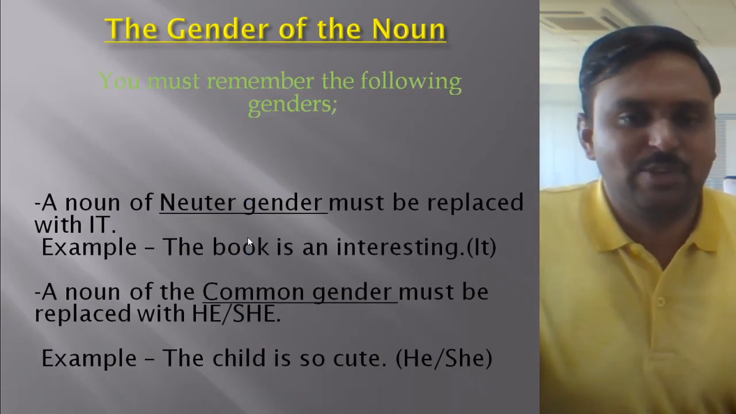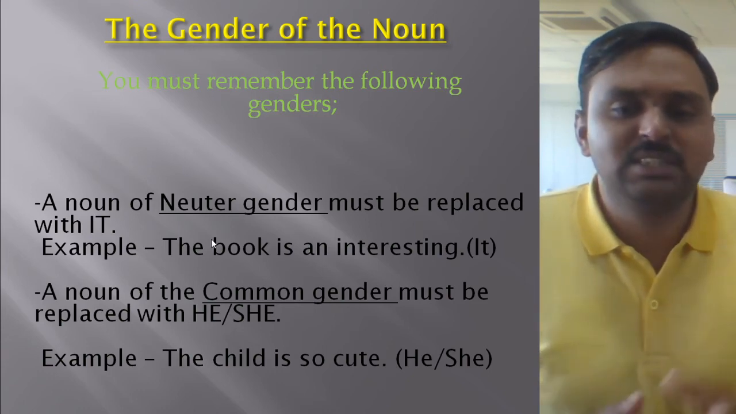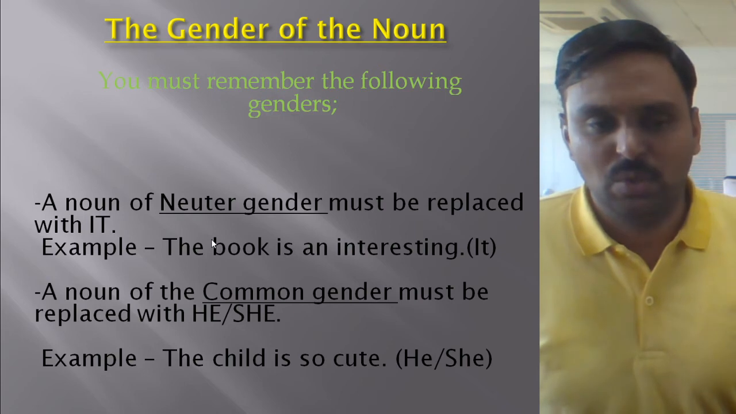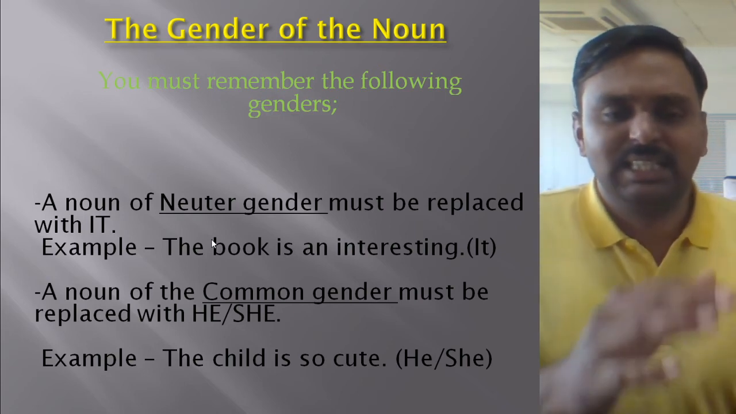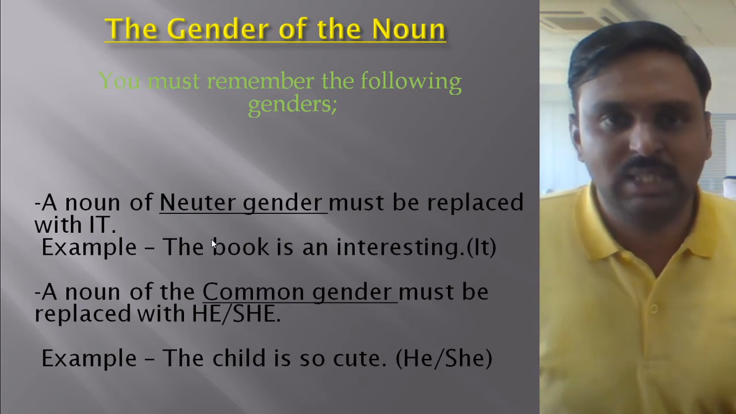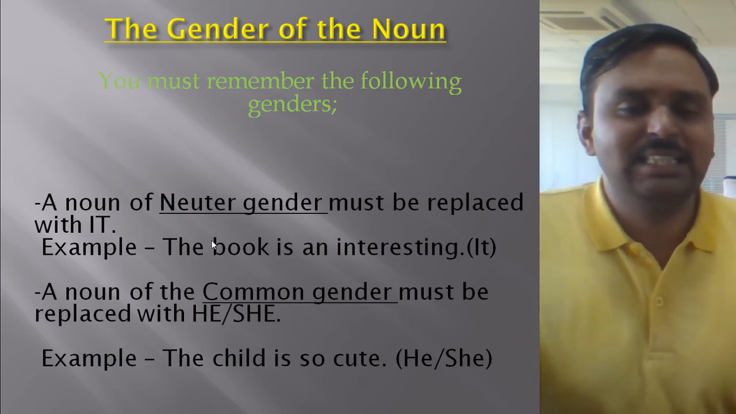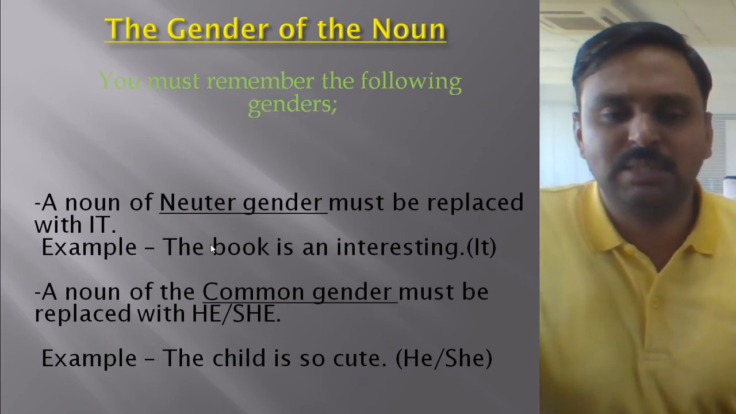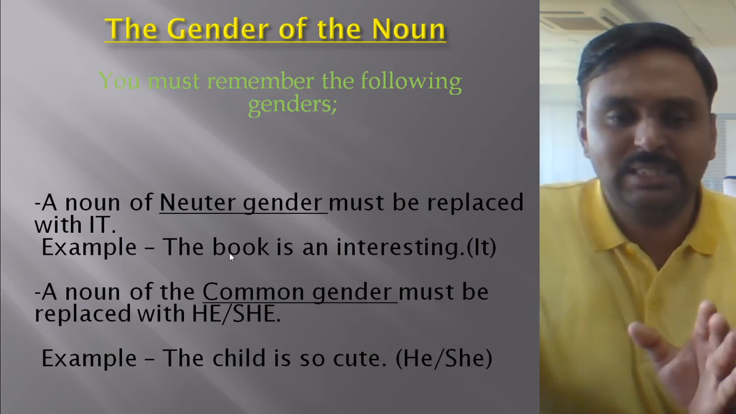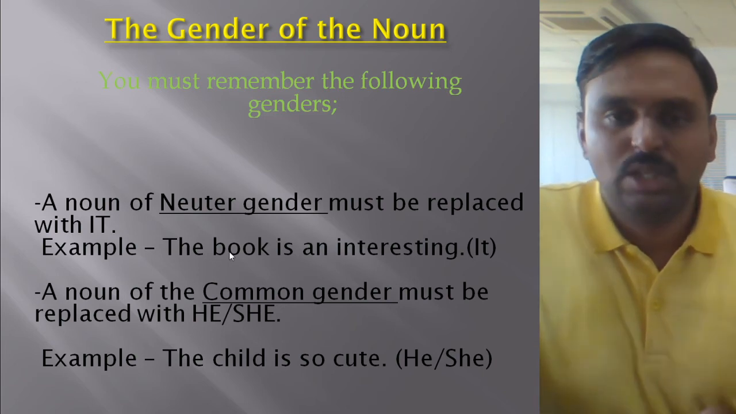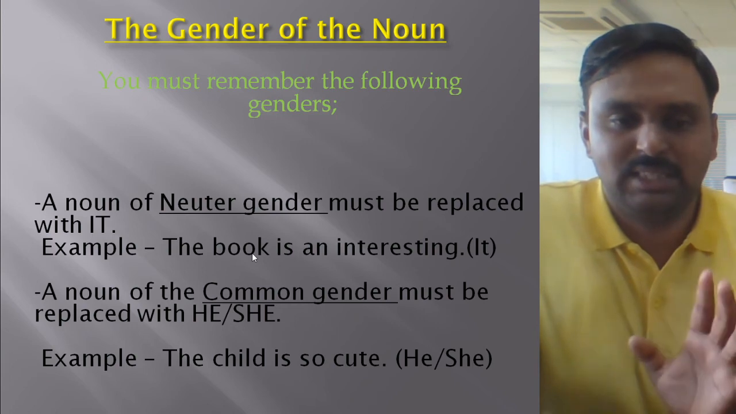Let's talk about the next type. A noun of neuter gender, it's a neuter noun. A noun of neuter gender must be replaced with it. Neuter gender means they're talking about lifeless things, non-living objects also we can call them. Look at the example. The book is interesting. If I want to replace the book here, I will replace it with neuter gender, and for the book I will use it in the place of the book. That's the point to remember.